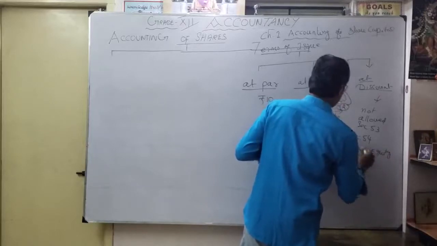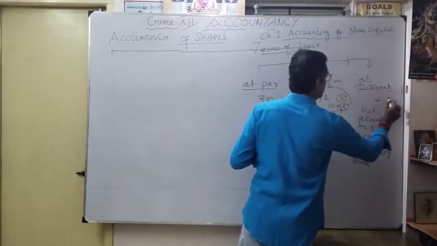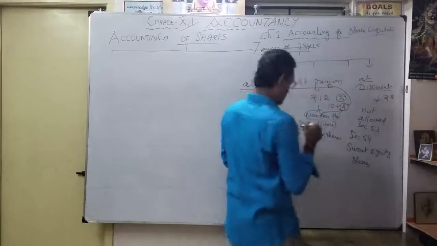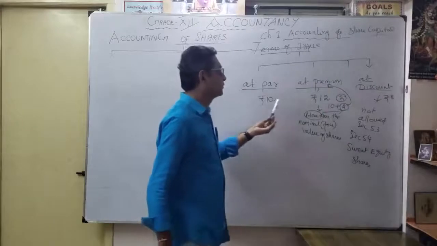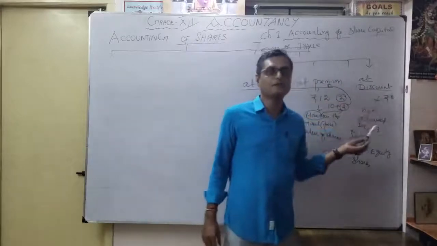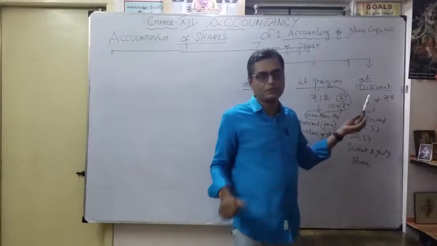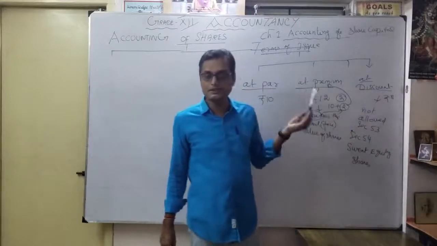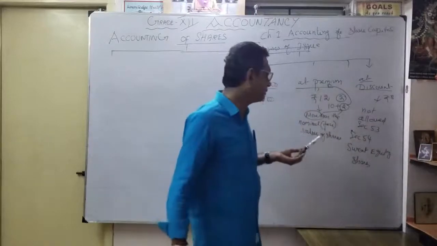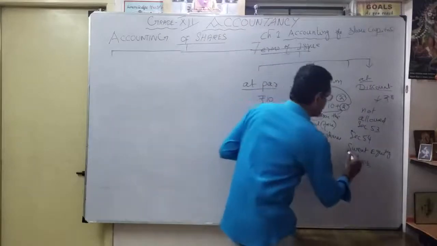There it is allowed. So here, what is the discount? Maybe 8 rupees. That means 10 rupees face value, but issued at discount. Normally speaking, it is not allowed to issue at discount under section 53, but it is allowed under section 54 as a sweat equity share.